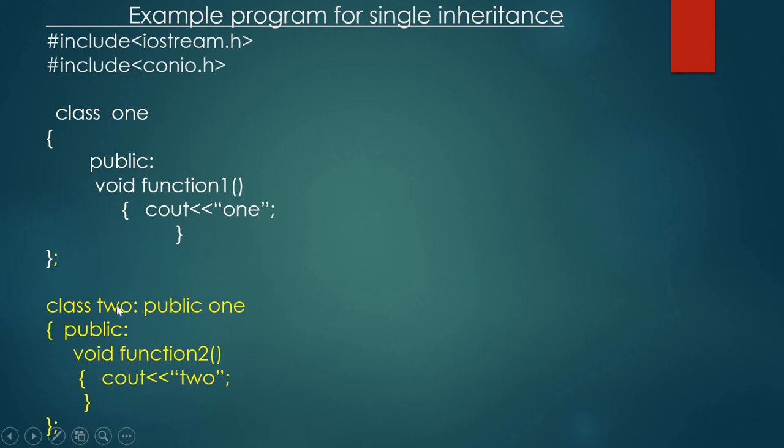Here 2 is the derived class name, 1 is the base class name and public is the visibility mode. Visibility mode we will discuss later. Then this class 2 is deriving from the class 1. In class 2 one member function is there, function 2. This member function is also defined inside the class, so we are not using the scope resolution operator.